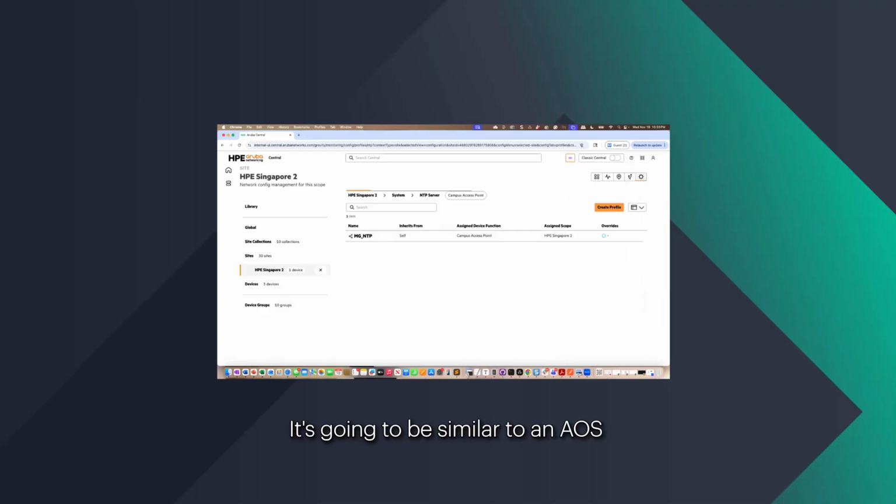It's going to be similar to AOS 8, where if you make a change at a higher level in the hierarchy, you could impact a lot of people. So just be aware of that. But yeah, this is one example.